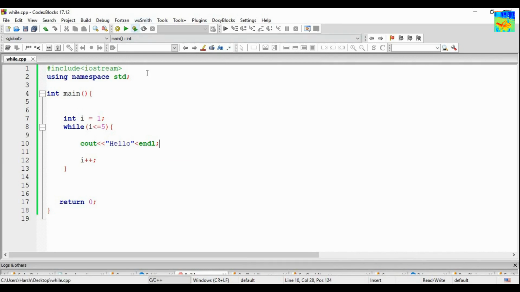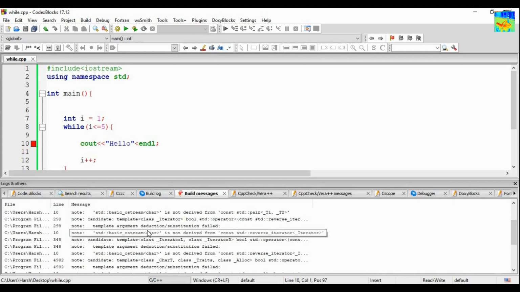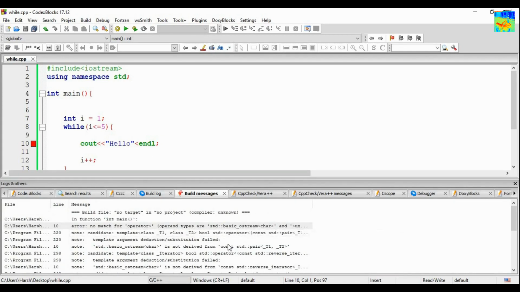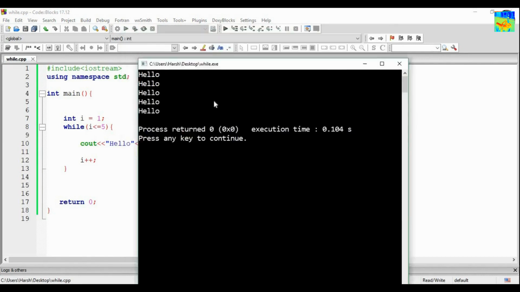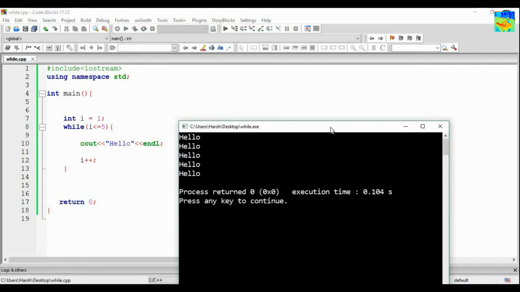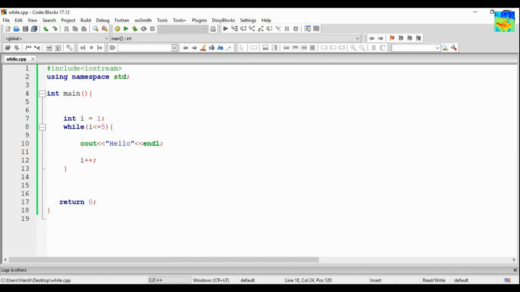So let's run our program. So cout hello end line. So what is the error? Okay, so error was this. Now let us run it again. So as you can see, hello is printed 5 times. Now let's see how it is working.